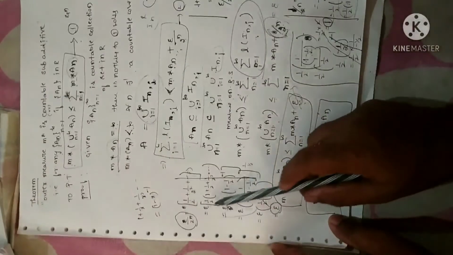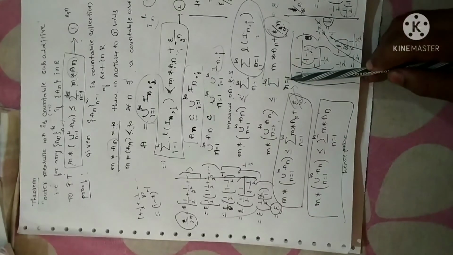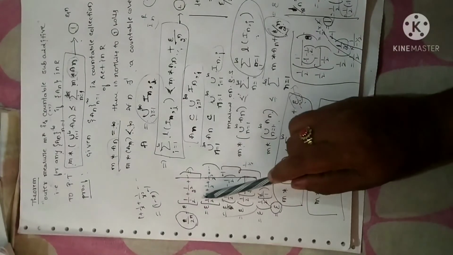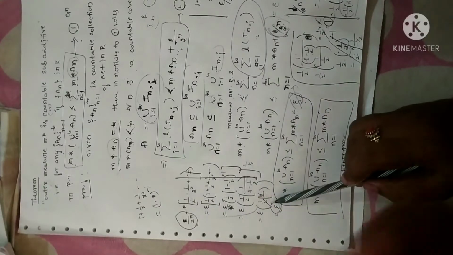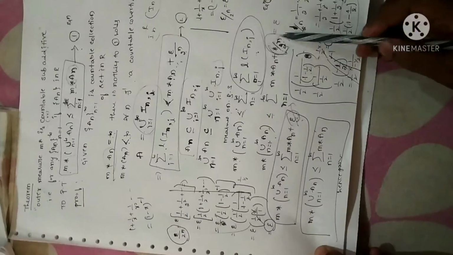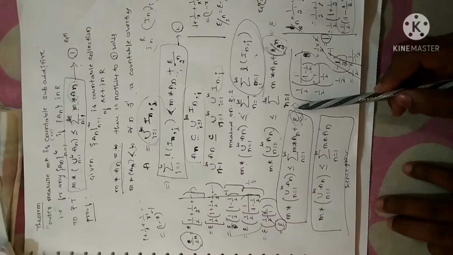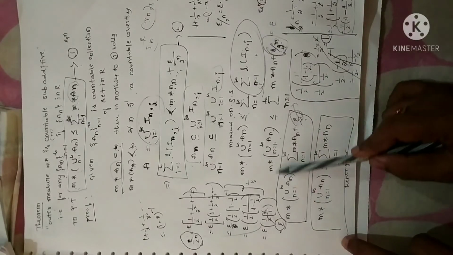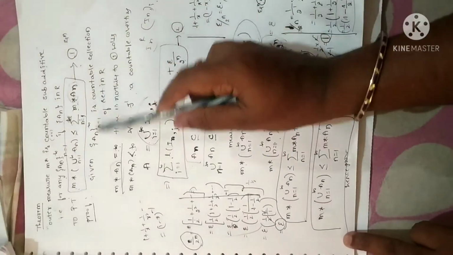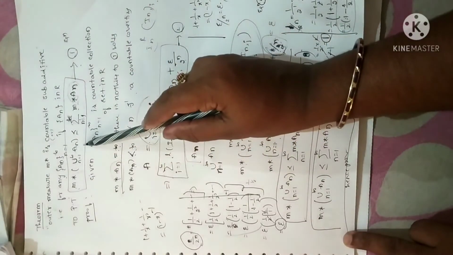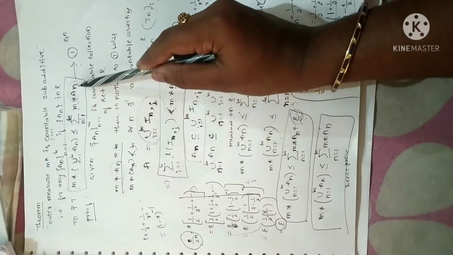What I did is I gave values for n right from n equal to 1, since the summation starts from 1. After some simplification, I have obtained epsilon by 2 power of n as epsilon. So I replaced epsilon by 2 power of n with epsilon. Now epsilon is arbitrary, I can neglect this term. After neglecting, I write this statement as it is. This is what we have to prove. That is, measure of union n equal to 1 to infinity, an is less than or equal to summation n equal to 1 to infinity, measure of an.